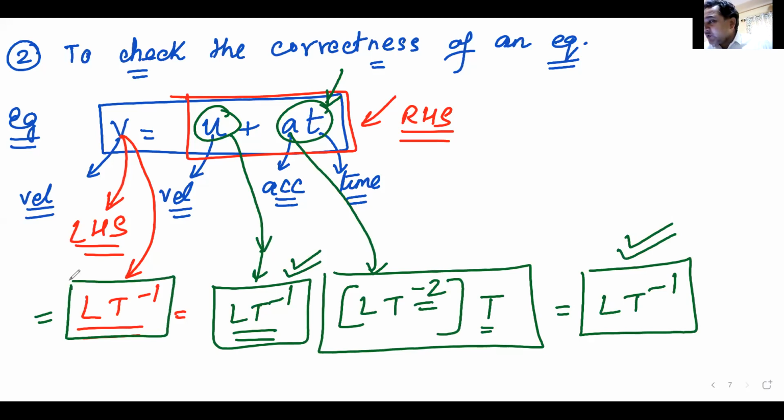So tell me, is this equation correct or incorrect? The dimensions are matching. This equation is correct. So we can use the concept of dimension analysis, applying whatever we have learned together, and understand whether an equation is correct or not.